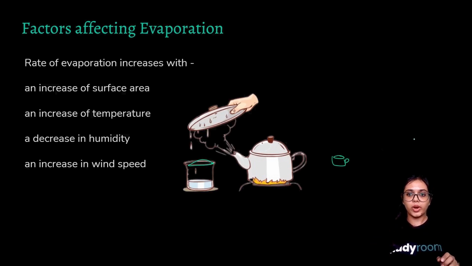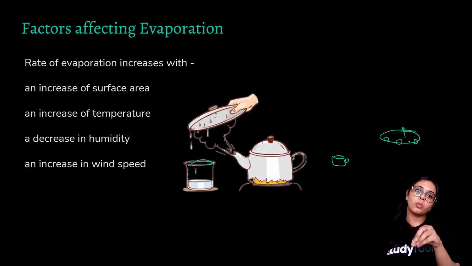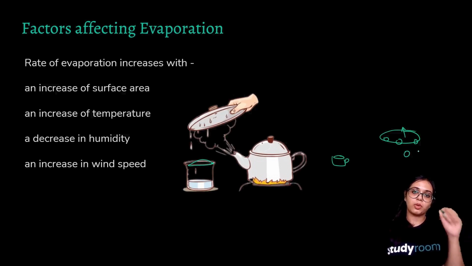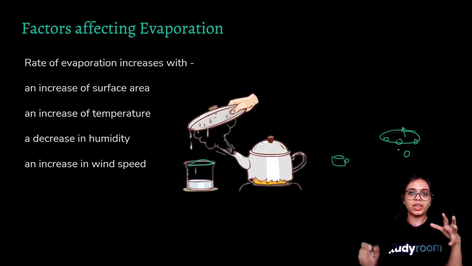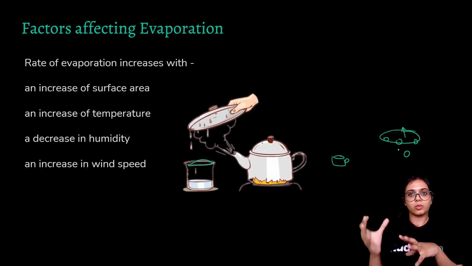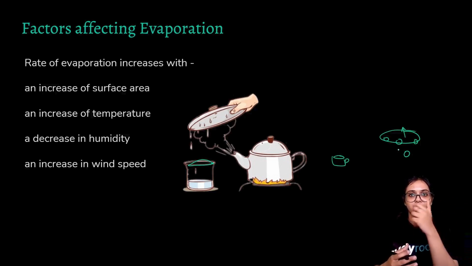Owing to its large surface area, there are a large number of water molecules, even though the quantity is the same. Because the area is larger, more water molecules get the chance to break free from the water molecules below them. In a cup, the surface area is not so high, so not all the water molecules will get a chance to transition into the vapor state as quickly.